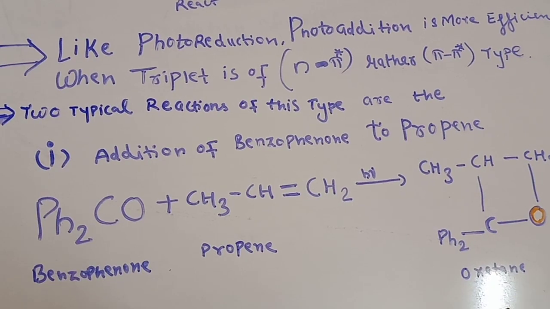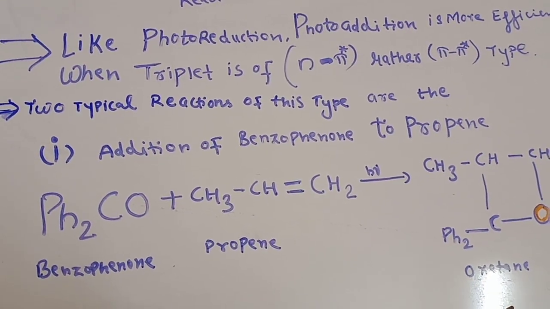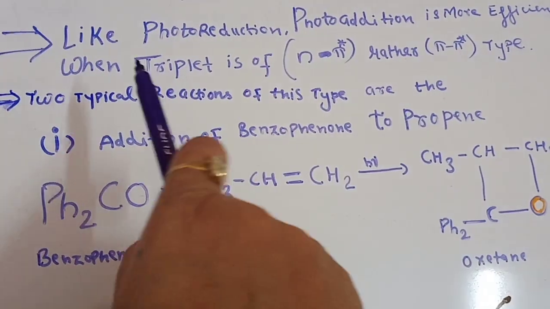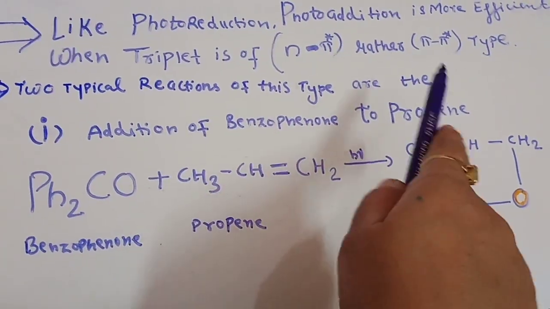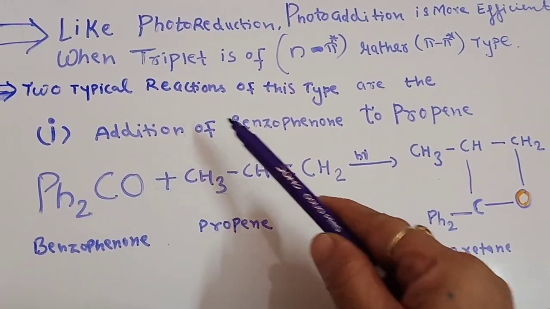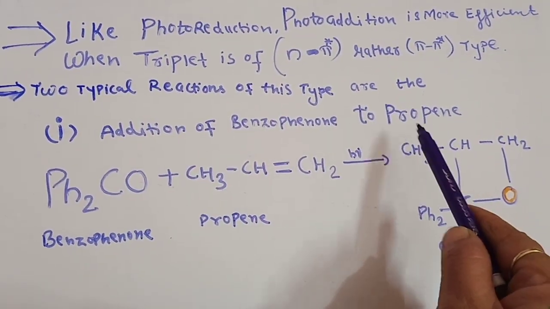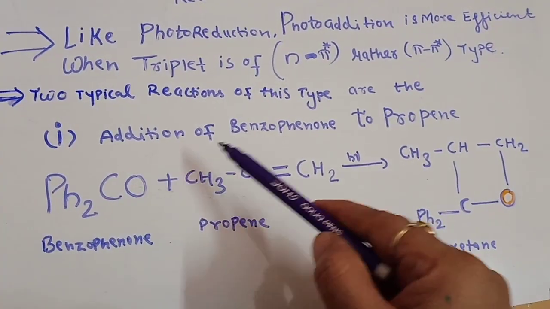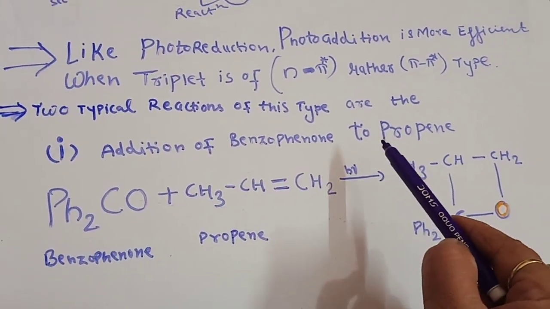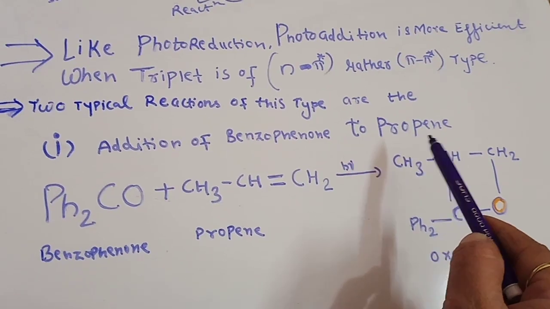Then how can we study this? Just have a look here. The two typical reactions of this type are, first, the addition of benzophenone to propene, and the other we will study is the addition of benzophenone to isoprene.